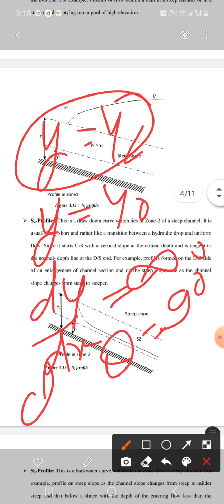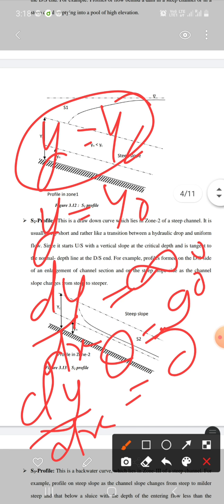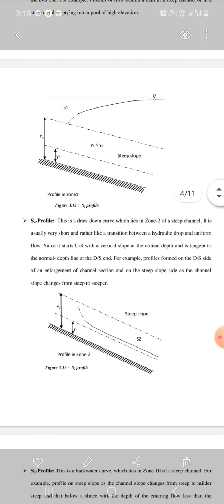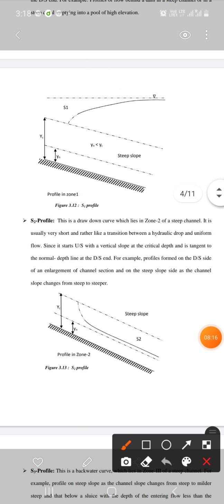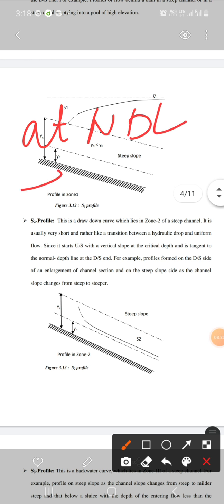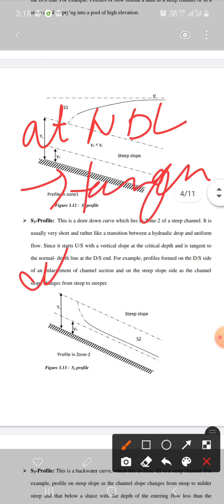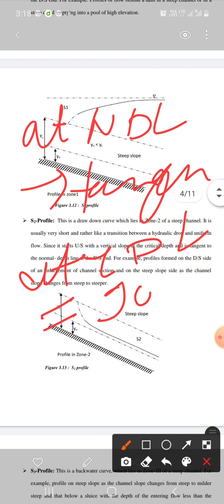And if y is equal to y naught, then dy over dx will be equal to 0. So at NDL, water meets tangentially. At CDL, water will be having a slope of 90 degree.